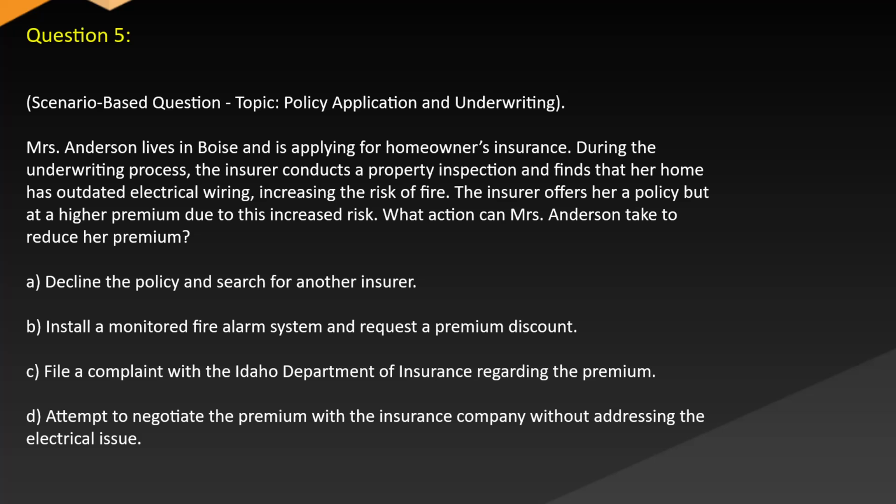A. Decline the policy and search for another insurer. B. Install a monitored fire alarm system and request a premium discount. C. File a complaint with the Idaho Department of Insurance regarding the premium. D. Attempt to negotiate the premium with the insurance company without addressing the electrical issue.